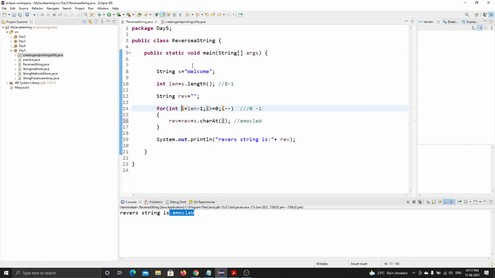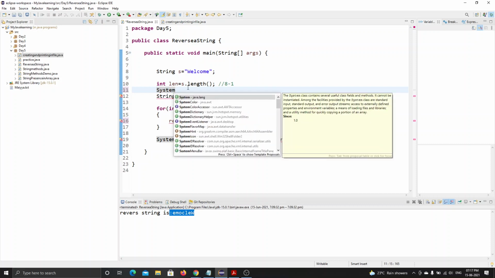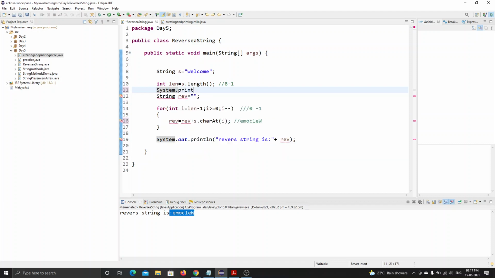When I calculate length, always consider counting from 1 itself, right? Index value will count from 0, but length will always give me the output starting from 1. Let me show you the output of length so you can easily understand. In the charAt function, what would be the I value in the bracket? It will be the same as this one, this I value, 6. Let me show you.